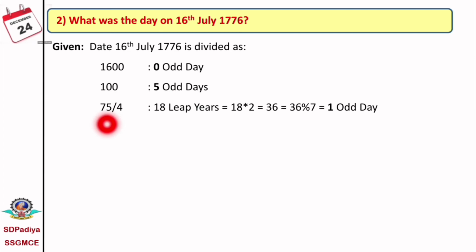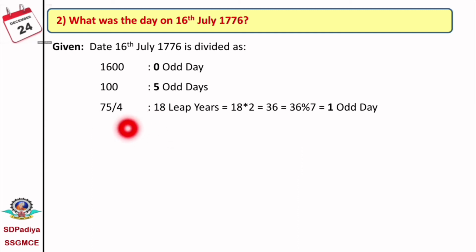Therefore, first we have to calculate how many leap years and how many ordinary years. To calculate these leap years, we have to perform 75 divided by 4. Then this value is 18 point something. That means there are 18 leap years.